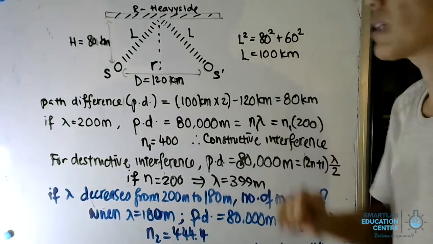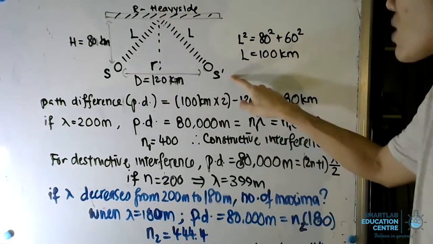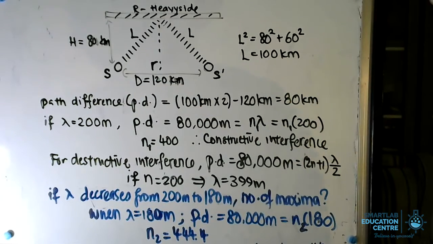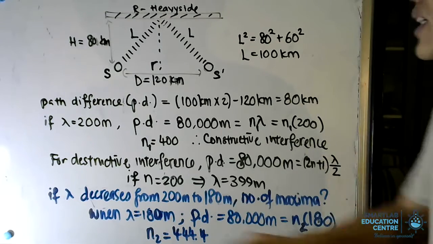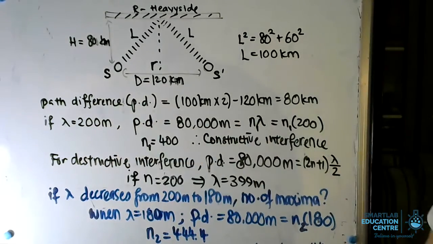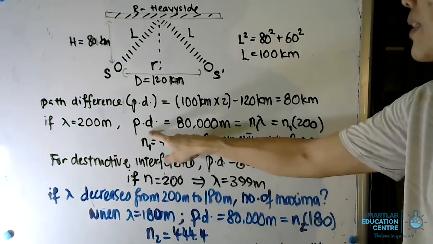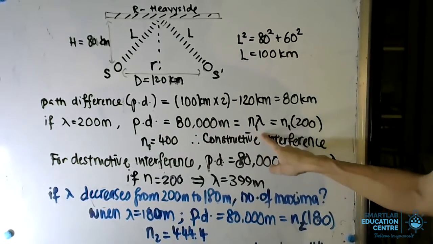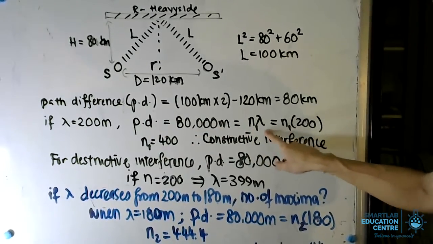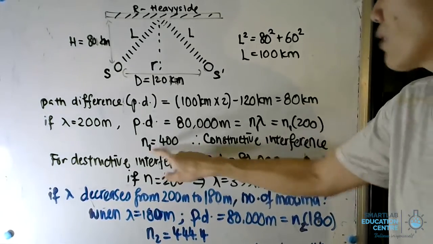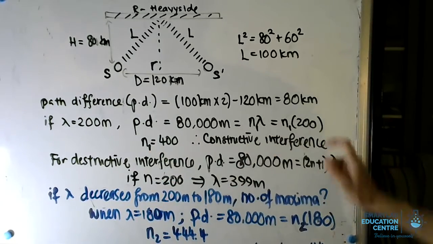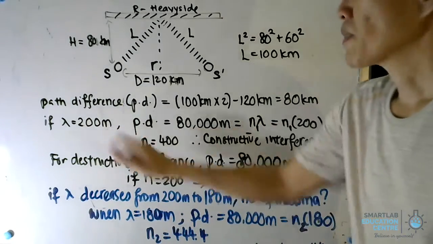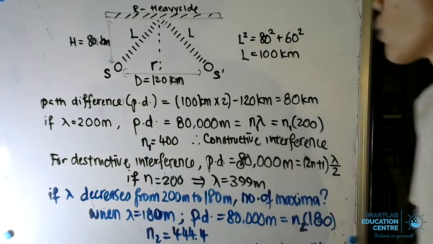Hence, the path difference, as we said earlier, is the sum 2L, so it's 2L minus D. In this case, it happens to be 80 kilometers. So that is the path difference. Say, for example, the wavelength of the radio wave is 200 meters, then the path difference is 80,000 meters. If constructive interference occurs, we let that be N1 lambda, and lambda is 200 meters. So your N1 will end up as 400, and we can safely conclude that constructive interference occurs when the radio waves have a wavelength of 200 meters.